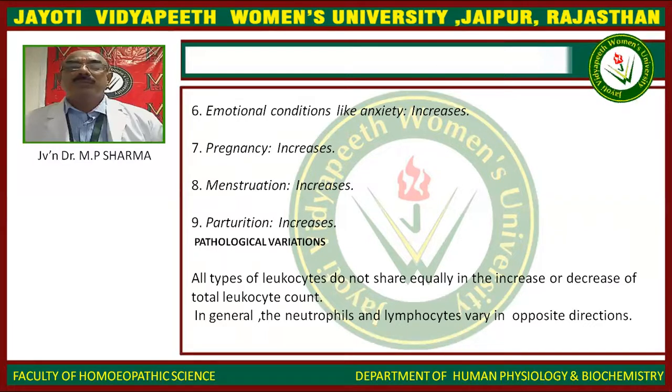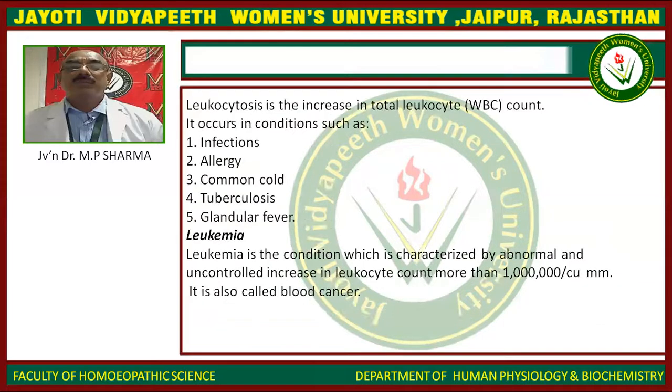Pathological variations: all types of leukocytes do not share equally in the increases or decreases of total leukocyte count. In general, the neutrophils and lymphocytes vary in opposite directions. Leukocytosis is the increase in total leukocyte count.